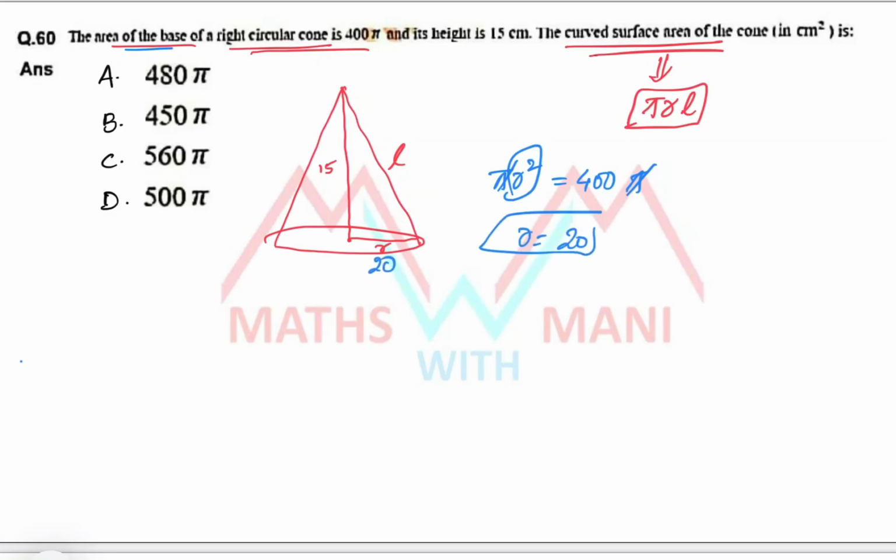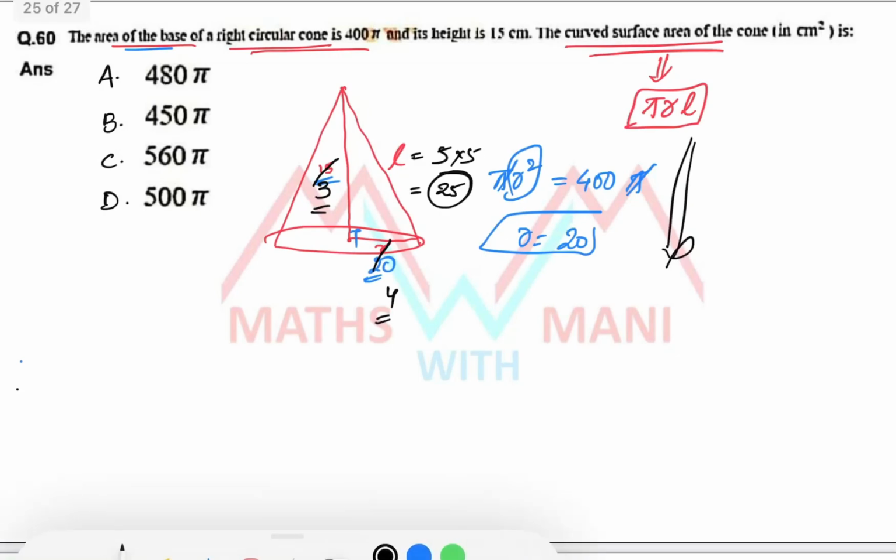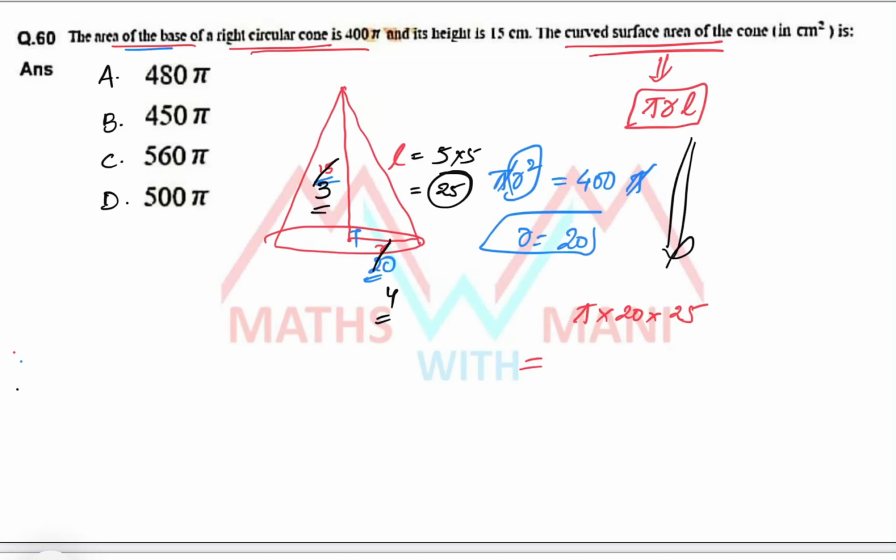So r equal to 20. Here 15 and 20, since it is a right angle triangle, I can take 5 common: 5 3s, 5 4s. 3, 4, 5 is a triplet. Since I divided with 5, I have to multiply with 5. 5 5s are 25. So L equal to how much? 25. So now substitute the values here. Pi r L, pi into r equal to 20, L equal to 25. 25 into 20, that is 500 pi is the correct answer, which is the fourth option. So basic formula, if you directly substitute the values, you can easily get it.